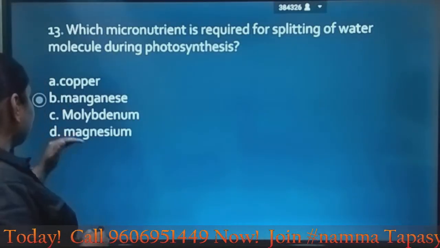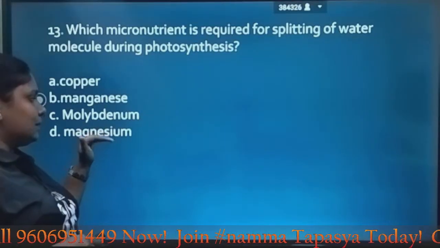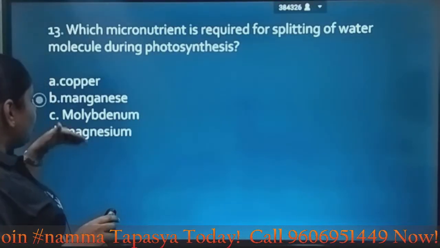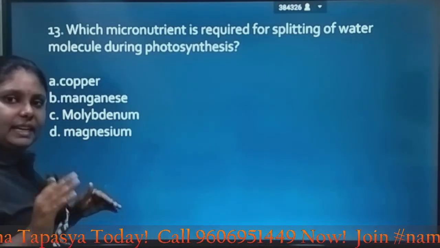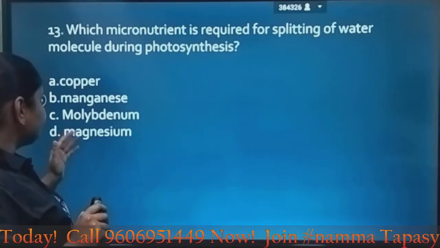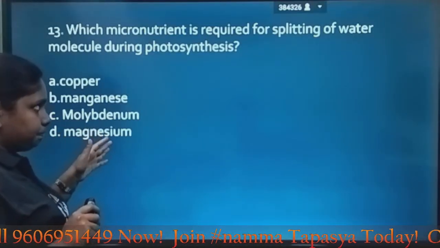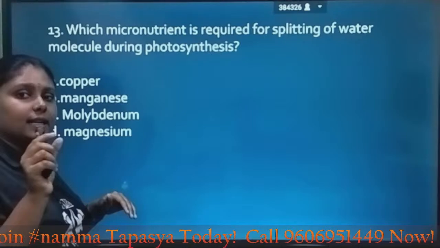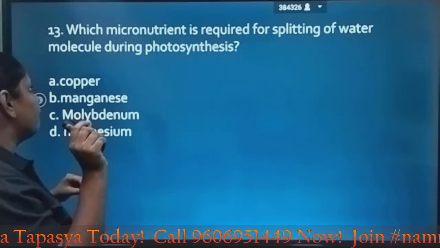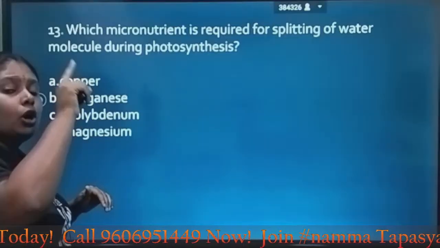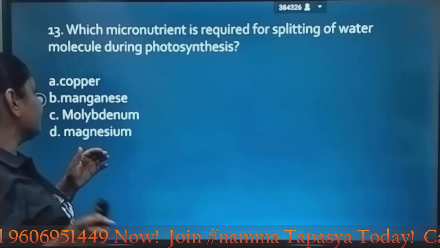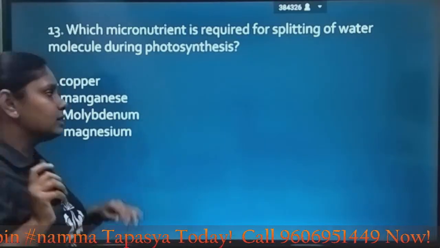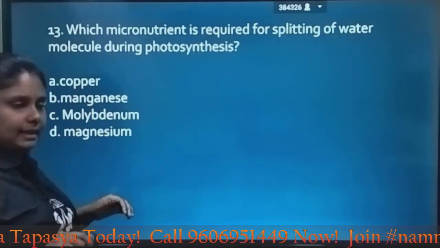So magnesium is responsible for absorption of light energy during photosynthesis. Molybdenum maintains stability during photosynthesis. Copper is involved in electron transport. Manganese is the micronutrient that is responsible for splitting of water, H2O, into hydrogen and oxygen, and it is responsible for producing oxygen molecules during photosynthesis. So manganese is the correct answer.